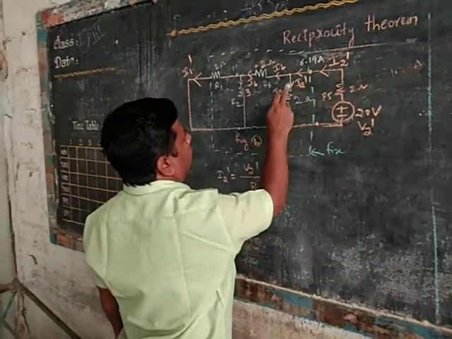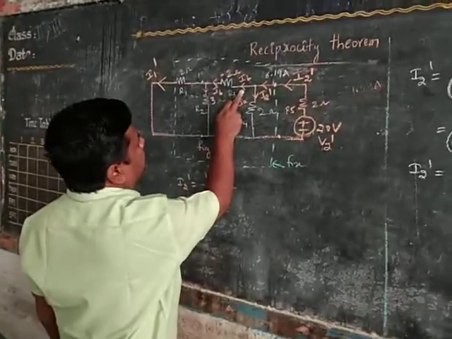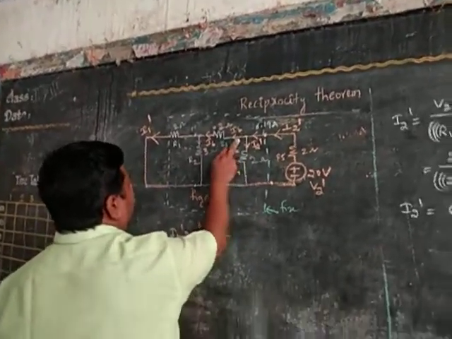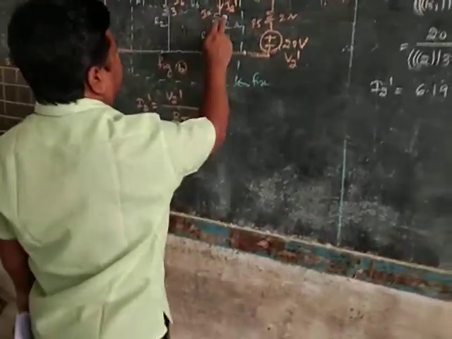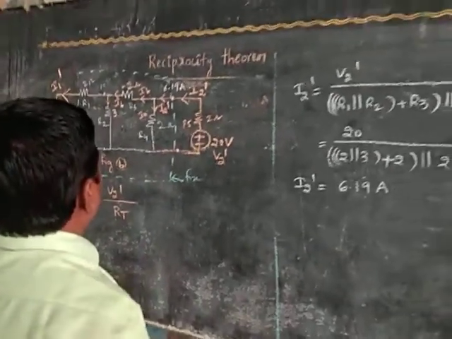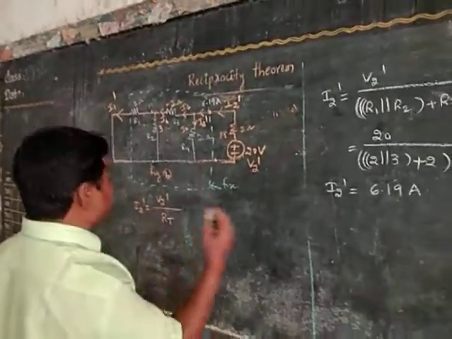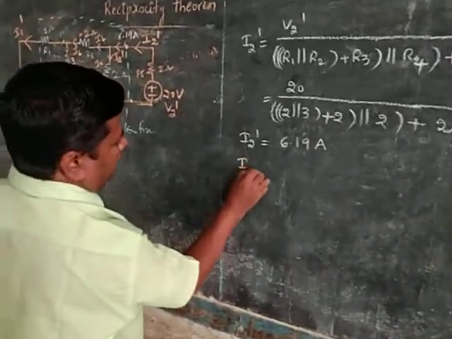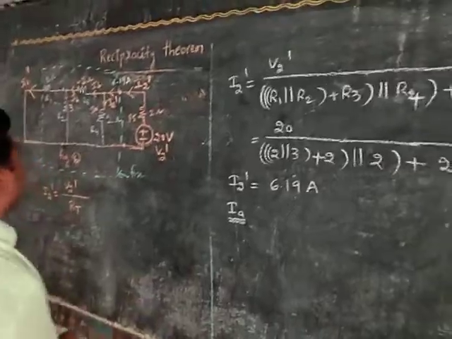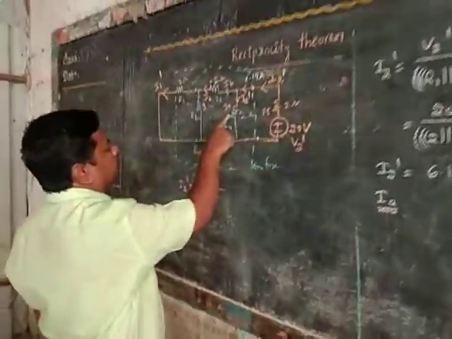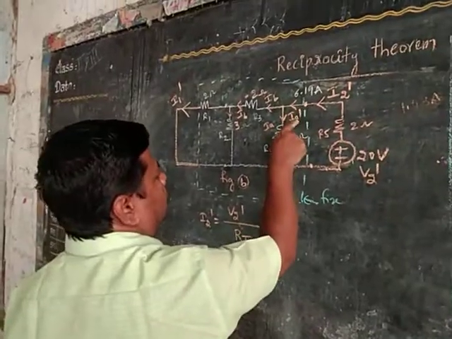Once you know the I2 dash, from that find out the IB current. Once you know the IB, you can easily find out I1 dash current. Now find IA. Next find IA current, knowing the I2 dash current.